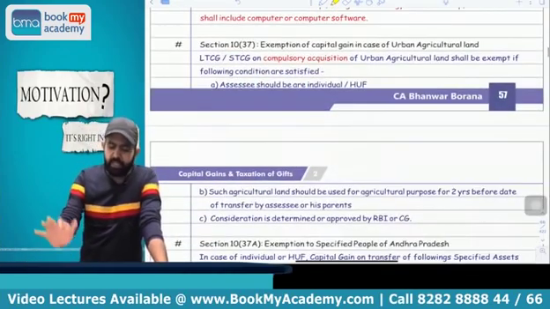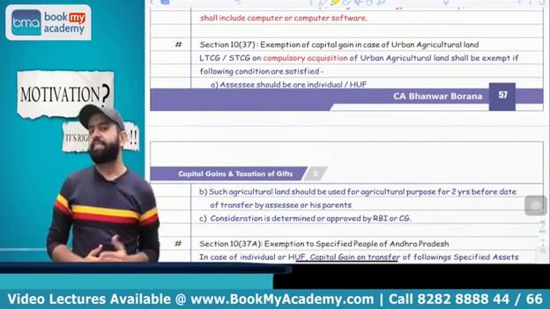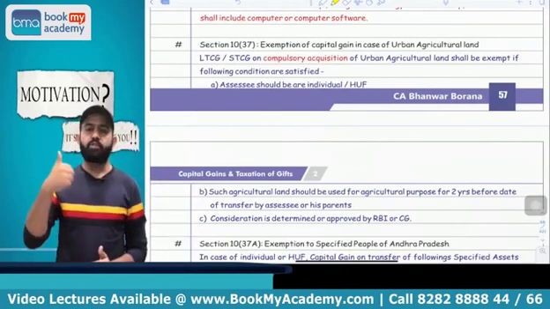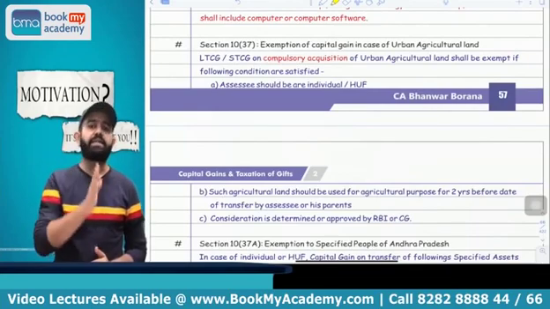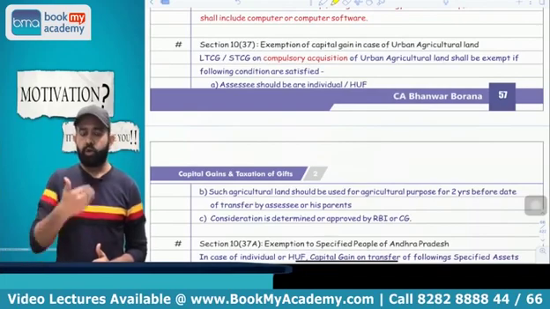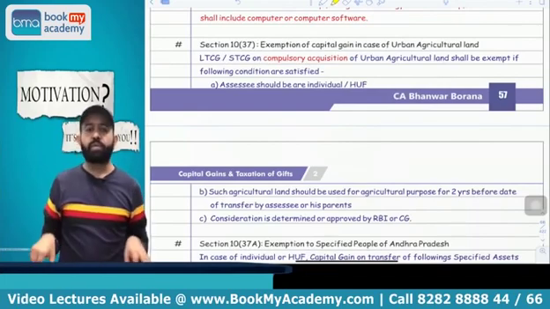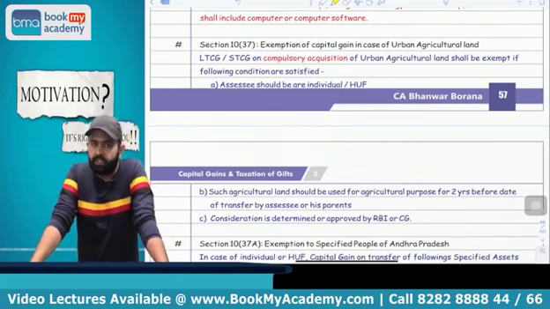Yes. Now the next and last section, exemption. There are two sections basically. One is 10(37). 10(37) is saying that in case of an individual and HUF having any urban agriculture land, and that urban agriculture land was used by that assessee or parents for 2 years before the date of transfer for agriculture purpose, and if there is a compulsory acquisition of that urban agriculture land, then capital gain is not applicable. It is totally exempt.